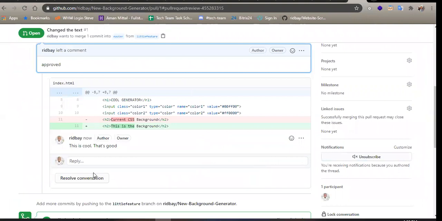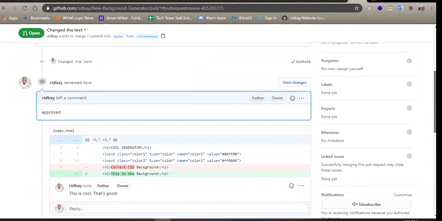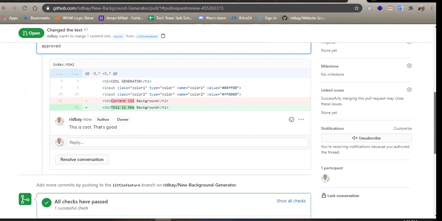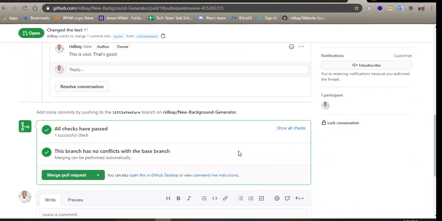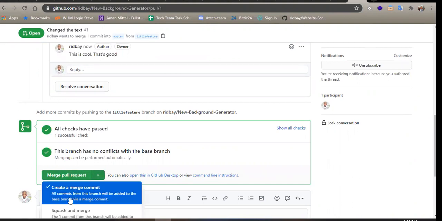So we can resolve conversation. She can do a lot of things here as the owner of the file. Once she's done and she's okay with everything, then Barakat can say, okay, I want to confirm this merge. I want to merge this pull request. So you can see it.